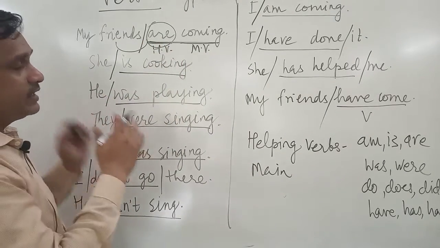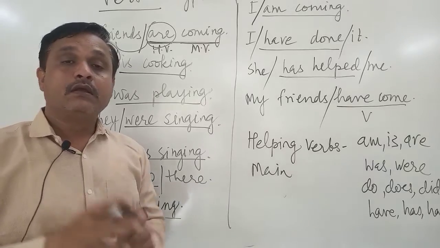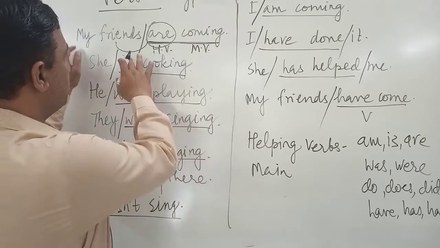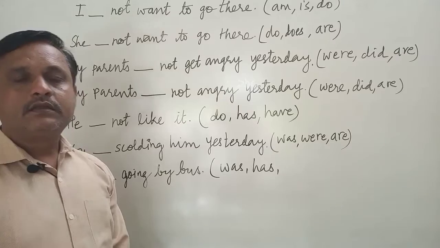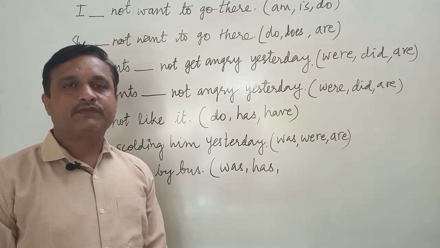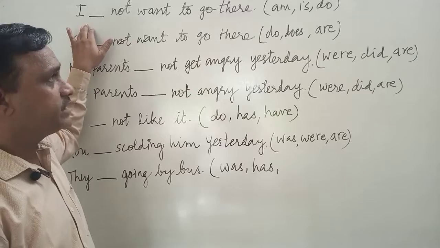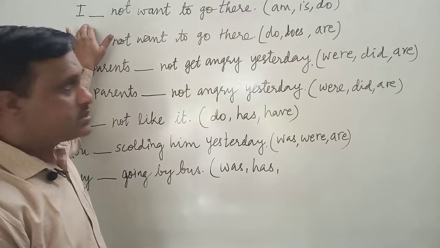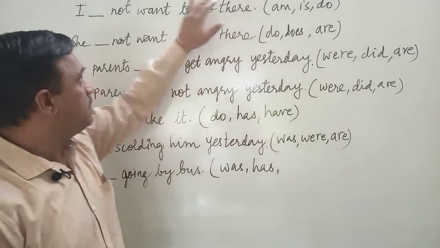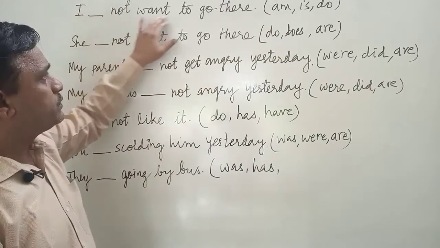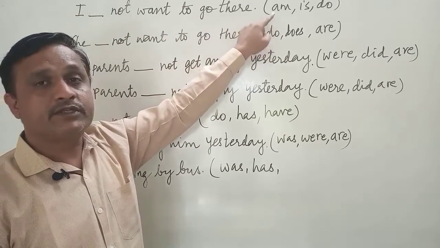So friends, now let us understand the connection between the subject, this first part, and the helping verb. Let's study some examples to find the relevance. I dash not want to go there. Am, is, do.